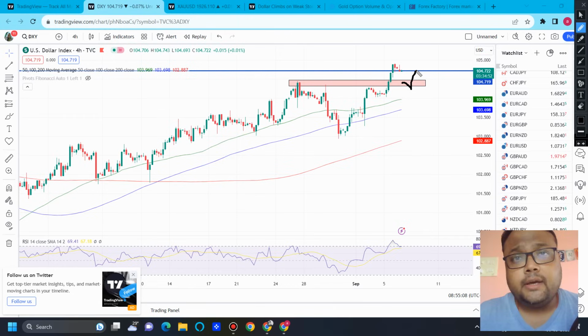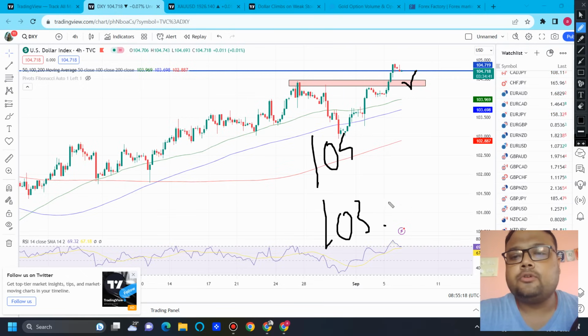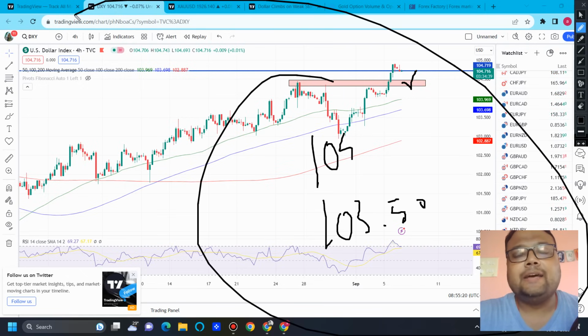But after the news, if DXY starts falling, then obviously this will not work because this is a minor support. In that case, you can look for support around 104, 103.50. So levels before news and after news are different, never forget. And if DXY continues the upside, then obviously the market will be very bullish. Okay, enough talk about DXY.